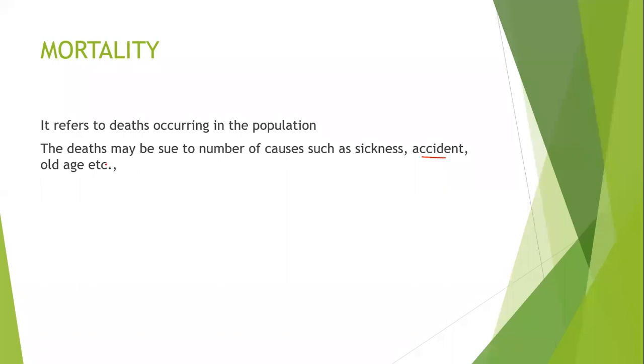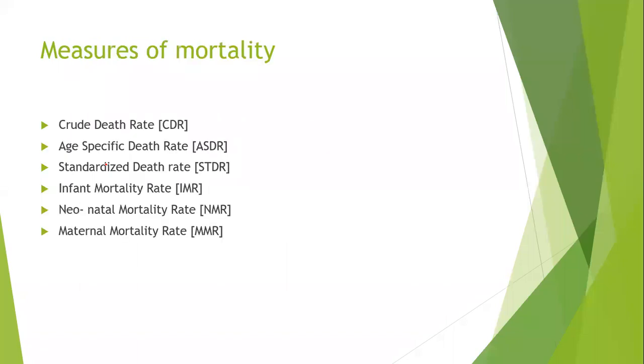In fertility, we learned about various measures like crude birth rate, general fertility rate, age specific fertility rate. Similarly, in mortality also we have to learn certain measures.